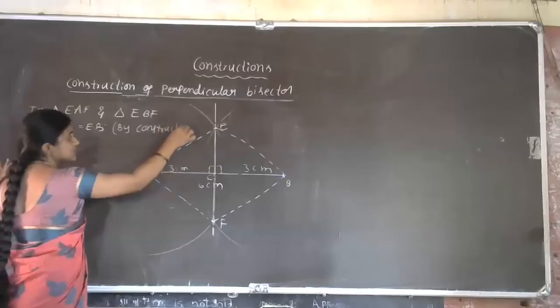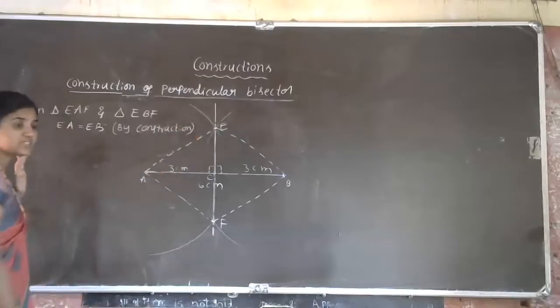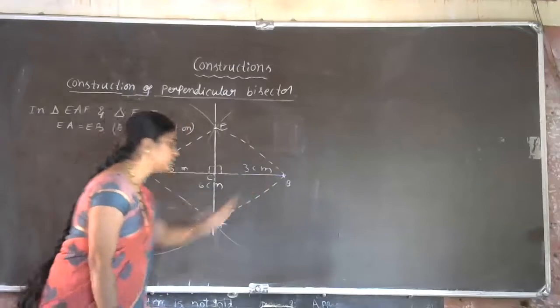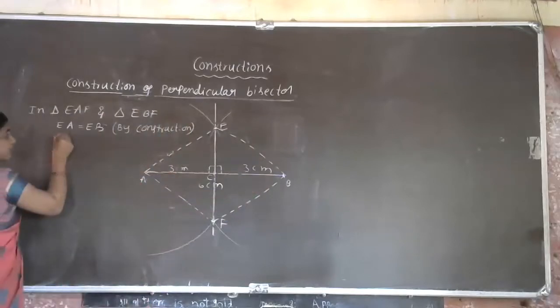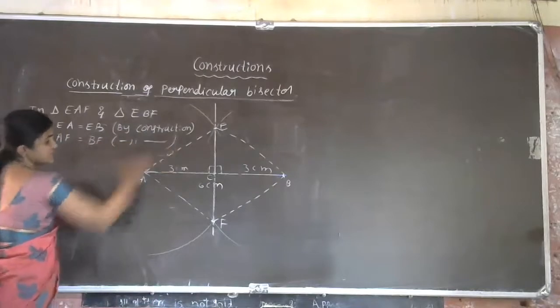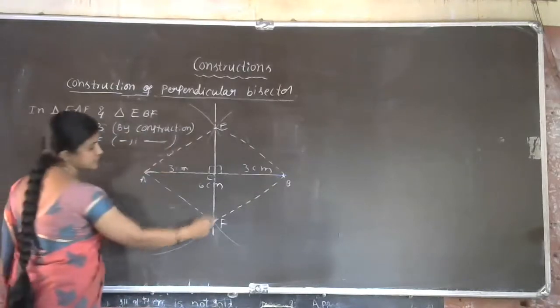Okay, which is the next one? This side which is equal to this. Next, AF is equal to BF. Can we take AF which is equal to BF? Again, this is also by construction. Okay, this AF is equal to BF.